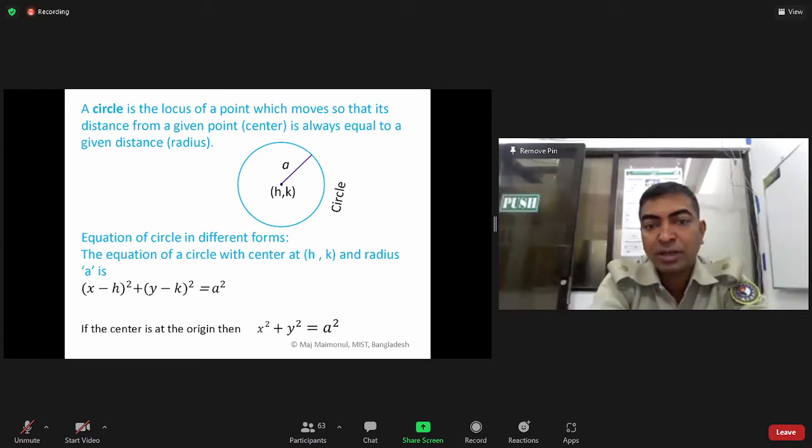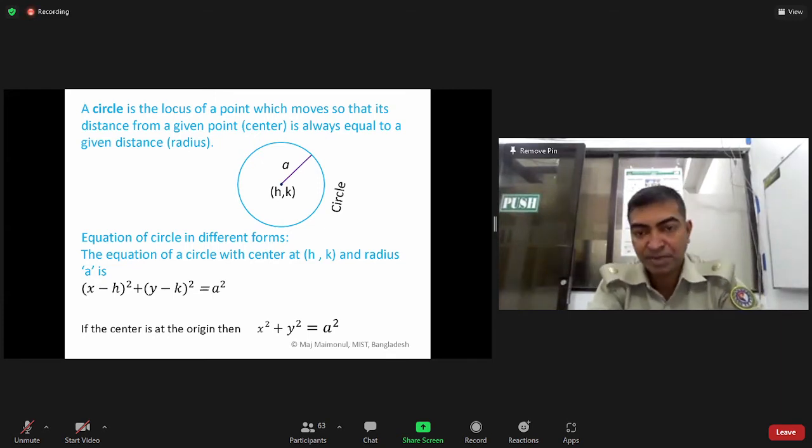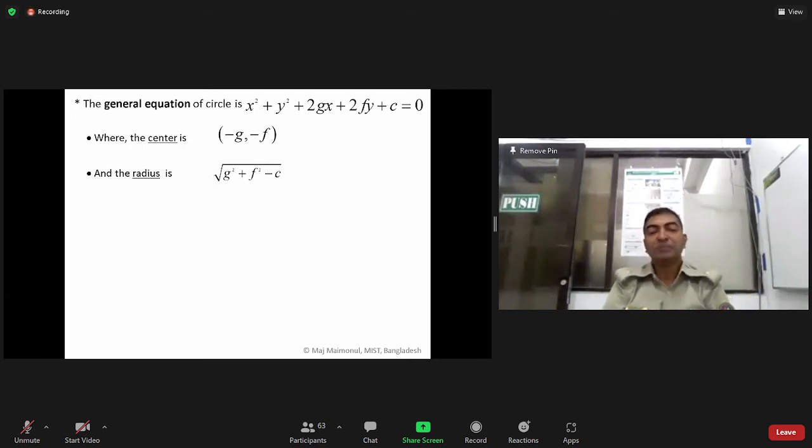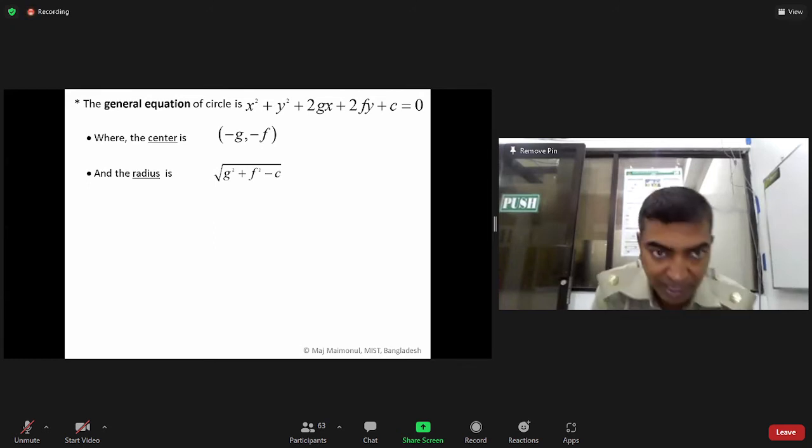I think now you already know a few points, whatever you discussed in your higher secondary level, and you know it very well. Then a few points: the general equation of the circle, x square plus y square plus 2gx plus 2fy plus c equal to 0. This one also you have discussed in your basics. The center of this equation is (minus g, minus f), and the radius is root over g square plus f square minus c. Remember it. Again, I am repeating.